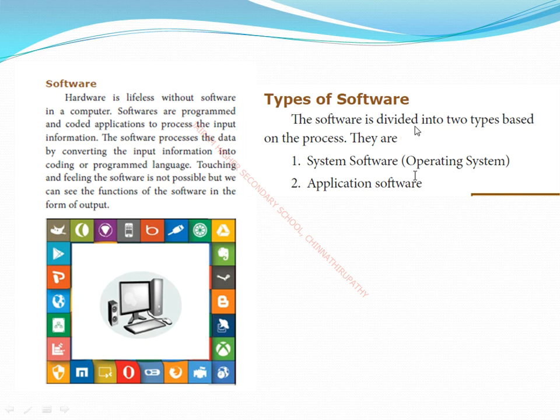The software is divided into two types based on the process: system software and application software. As the name itself says, you can understand the meaning of system software. It is very, very important to the computer because it is simply called the OS. Why? Because it controls the overall operations of the computer. So without this system software we cannot do anything on the computer.